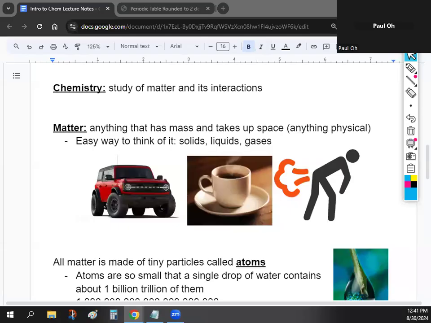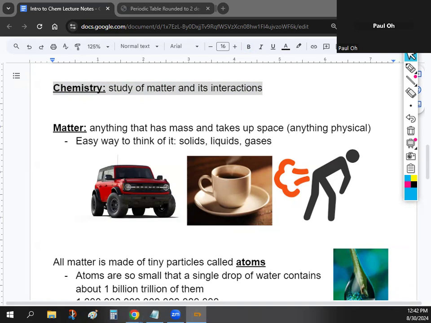Okay. So today we're going to start off just talking about what chemistry is, because if we're going to study it, we need to know what we're talking about. So I do want you guys to copy down this first definition right here. I'll highlight it. Chemistry is the study of matter and its interactions.